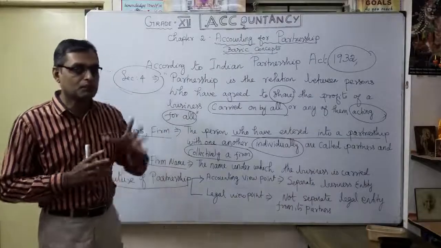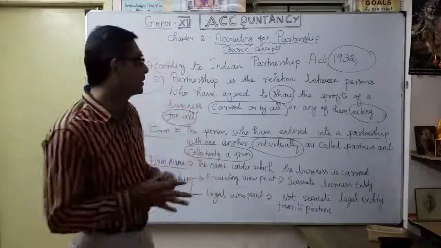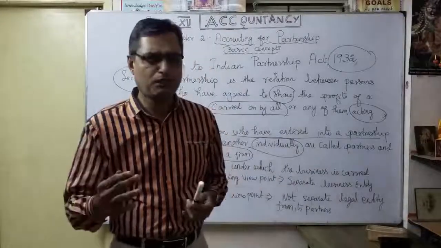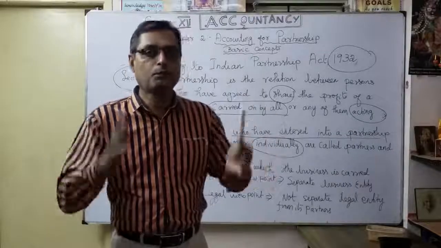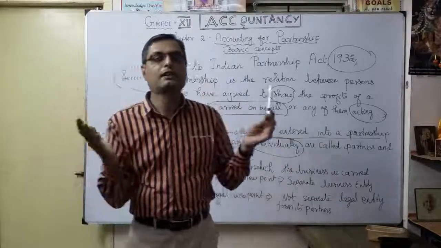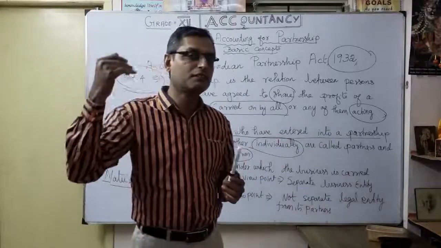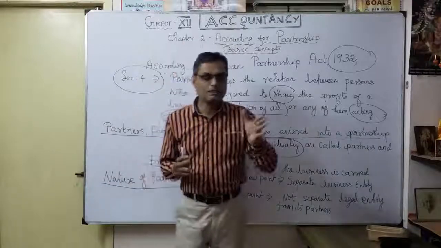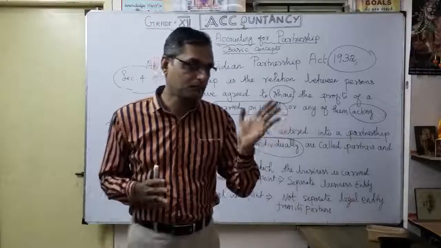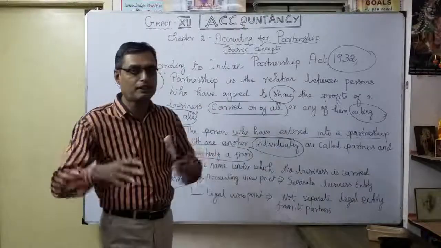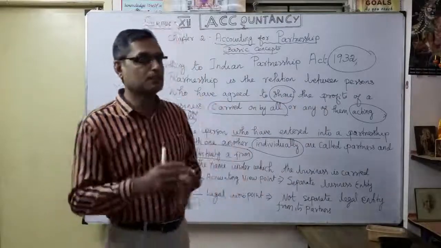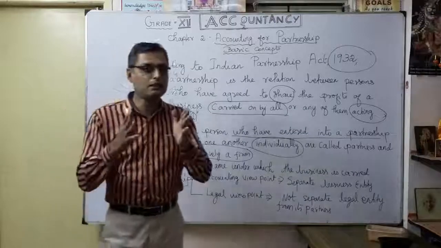Why? Because suppose when you are doing the business under the banner of partnership, any dues, any debts incurred by the company, the partners' personal property is also liable to pay. That's why according to the legal point of view, it is not a separate legal entity. Already studied in our business entity concept: artificial person, person is different, business is different. But from the legal point of view, here the liability is unlimited. Later I am going to study this. So the partners' liability here is unlimited.